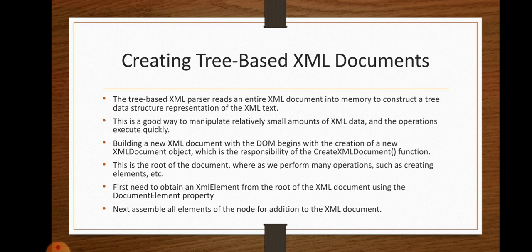It is an important point. The parser will read an entire document into memory. Otherwise, the parser will construct a tree-based data structure representation of the XML data. That is the tree-based XML parser.